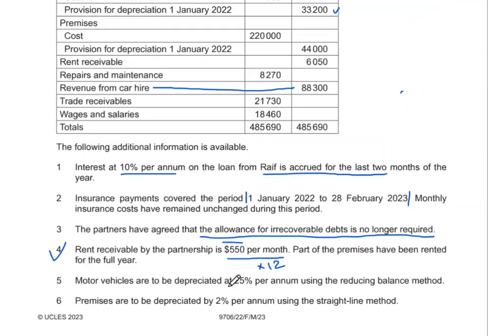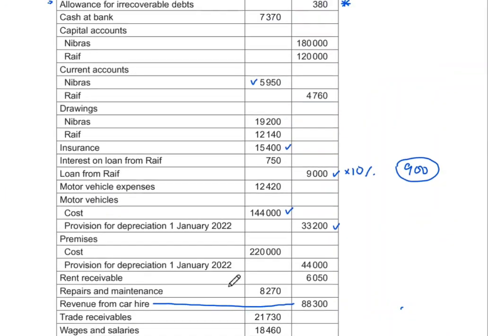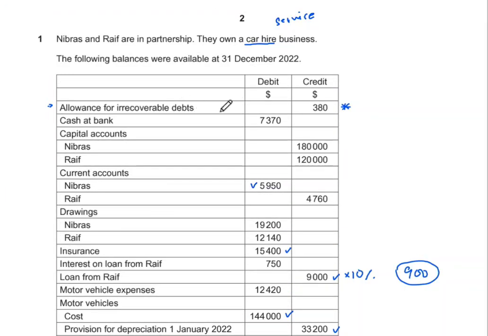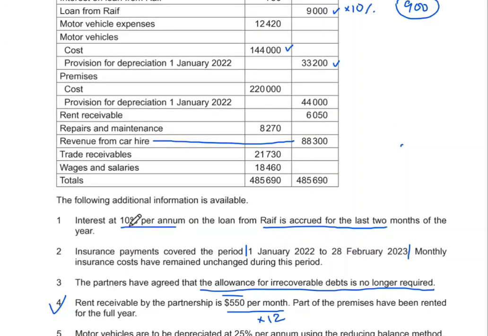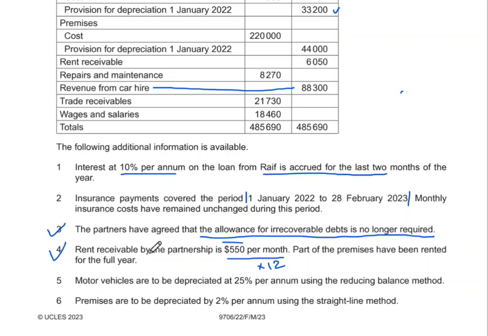And also there was other income in the form of this allowance for irrecoverable debt, which they were cancelling out. Previously, let's suppose this provision for doubtful debt was 380. Now they have completely finished this. Point 3 was saying the partners have agreed that the allowance for irrecoverable debts is no longer required.